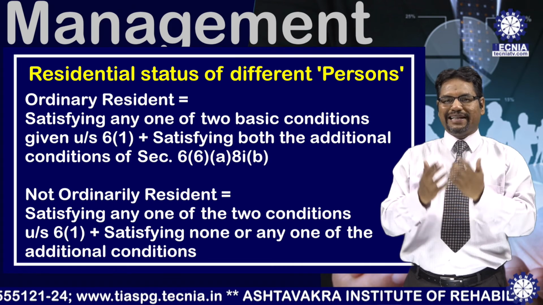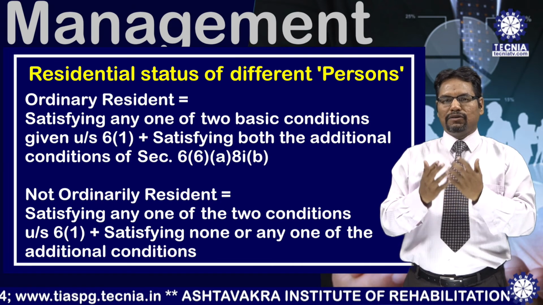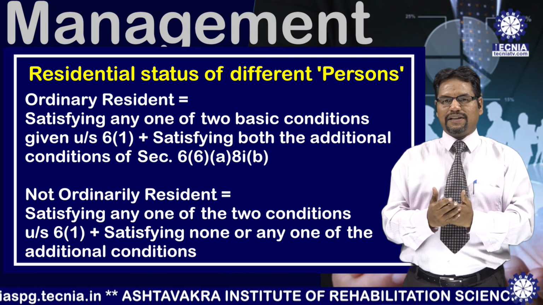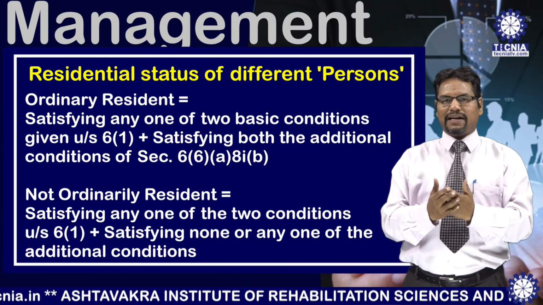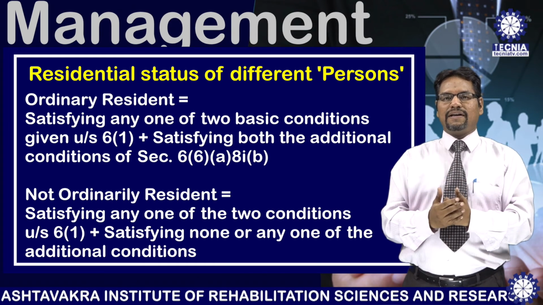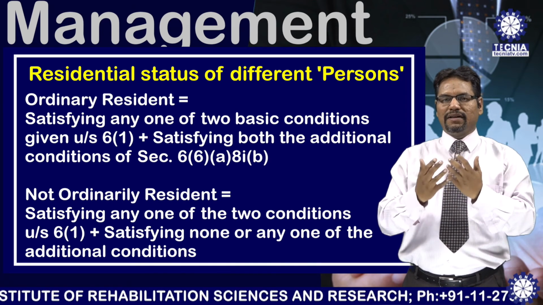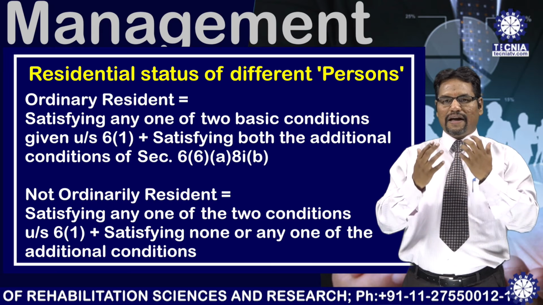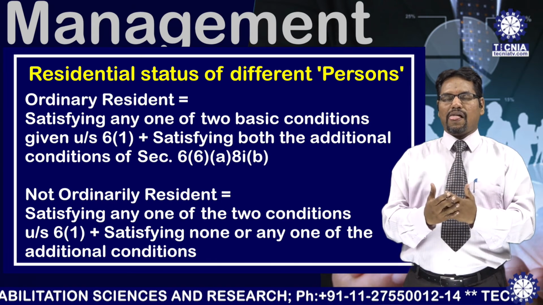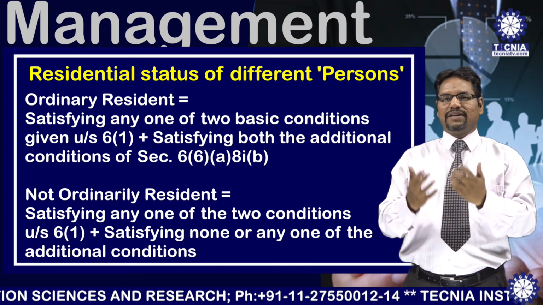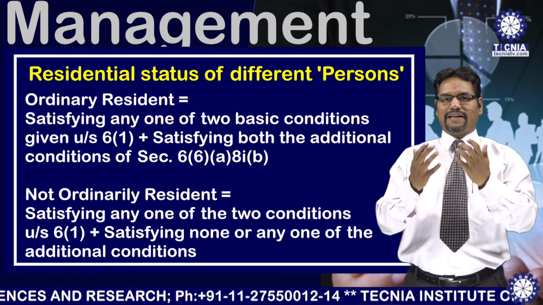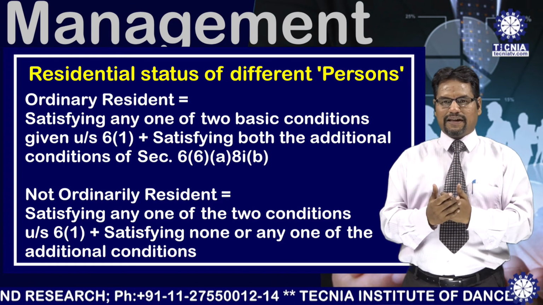If an individual satisfies one of the two basic conditions and two additional conditions, he will be called a resident and ordinary resident of India. If an individual satisfies one of the basic conditions but does not satisfy the two additional conditions, or satisfies only one of the additional conditions, he will be called a resident and not ordinary resident.